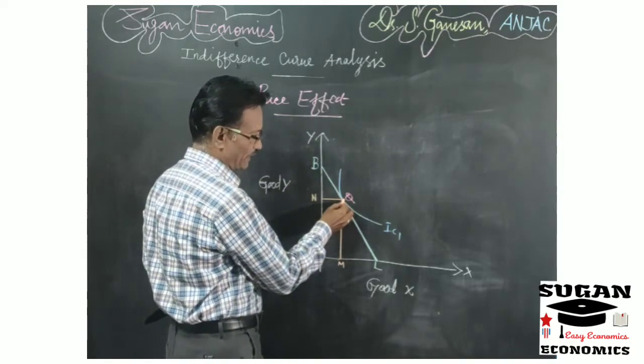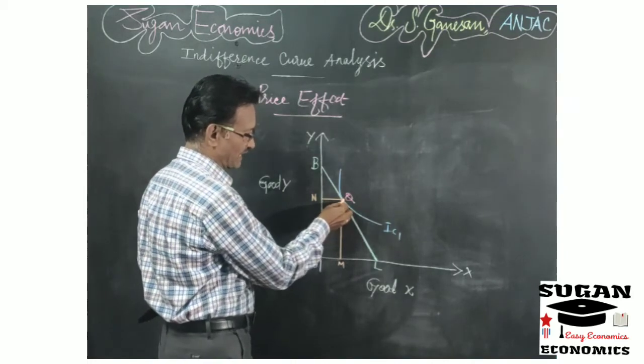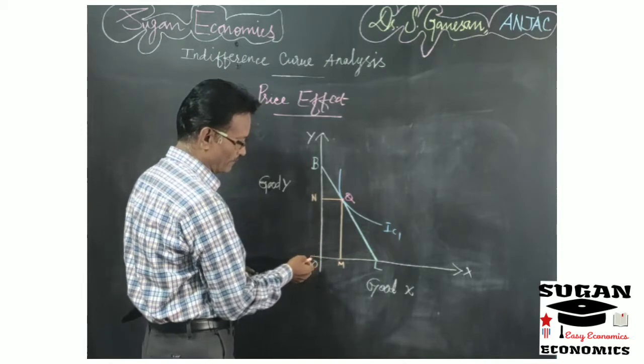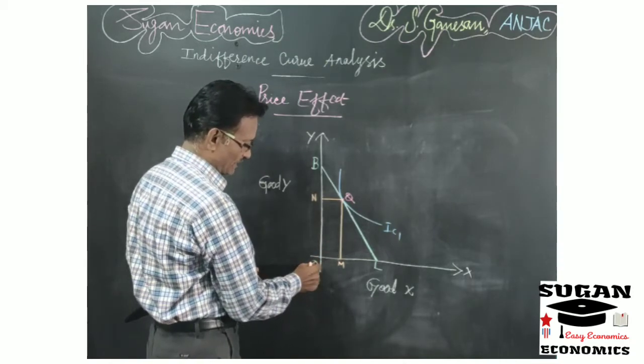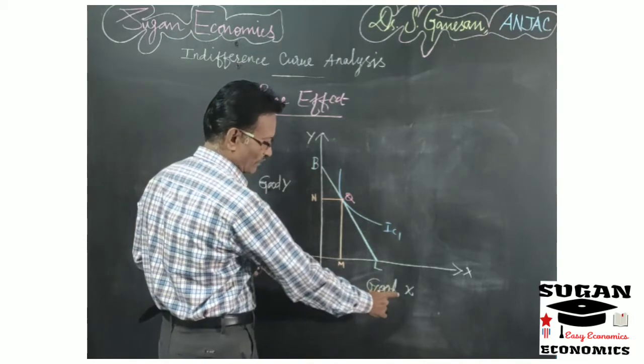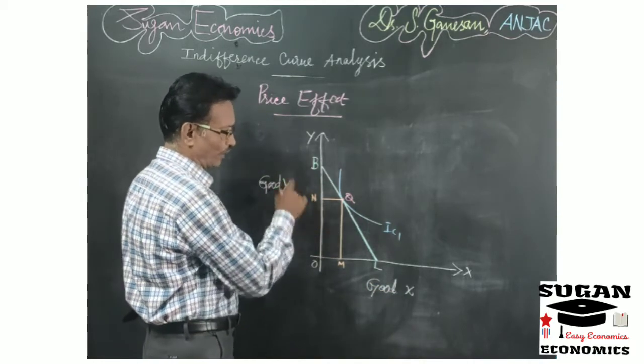So Q is the equilibrium point or the maximum satisfaction point. So at this point, with the help of the given amount of income and the price of two commodities, the consumer is buying OM amount of good X and ON amount of good Y.